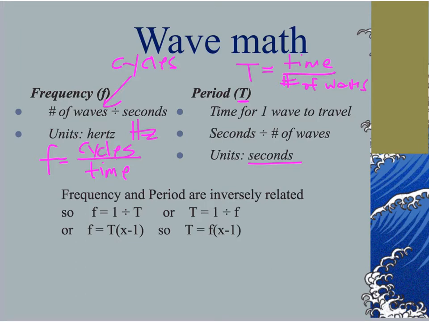Okay, this down here explains that frequency and period are inversely related. And you can see that they're inversely related because frequency is a measure of waves over time. Period is time over waves. They are opposites of each other, also known as inversely related. So if I know the frequency, I can find the period. If I know the period, I can find the frequency. One other way to write this that I like to express to my kids is that frequency is equal to the inverse of the period, and period is equal to the inverse of the frequency. They're inversely related or oppositely related.